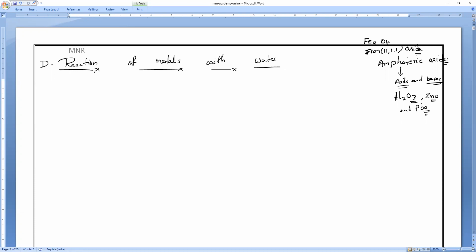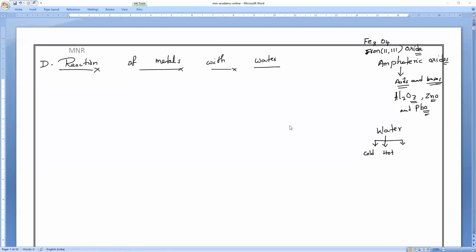Let me take water alone and write it in different forms. Can I write cold water as well as hot water? And there is another form of water. I can take cold water, I can take hot water, and there is another form.